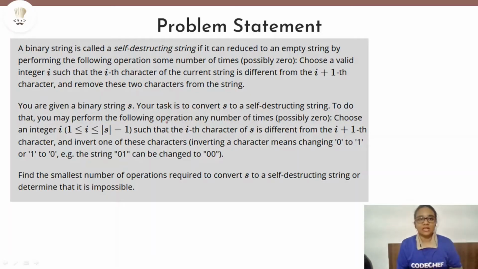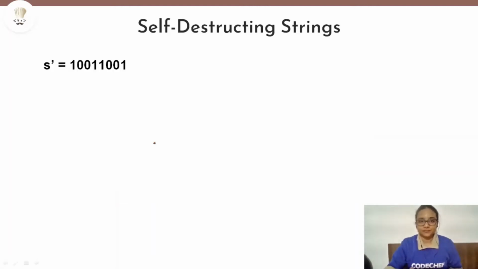This problem talks about a binary self-destructing string. So first, before moving forward with the problem, let us discuss what is a self-destructing string. And after that only, we'll be able to understand the problem statement much better. So, let's call this self-destructing string S dash, and I have taken an example here: 100110001. Now it contains a combination of ones and zeros. Why? Because it is given to us that a self-destructing string is a binary string.